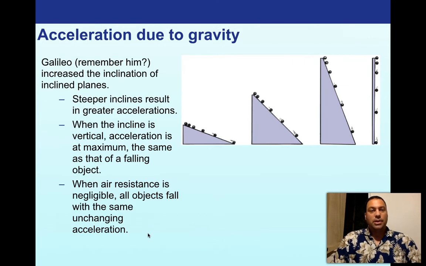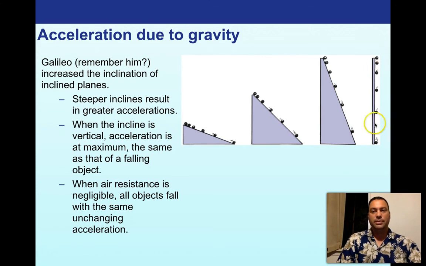So let's continue talking about Galileo, right? Remember him? So Galileo increased the inclination of inclined planes, right? Inclination means the angle, right? So here we see inclined planes of different angles. Steeper inclined planes resulted in greater accelerations, right? So this would fall straight down at a very high rate of acceleration. When the incline is vertical, acceleration is at maximum, the same as that of a falling object.